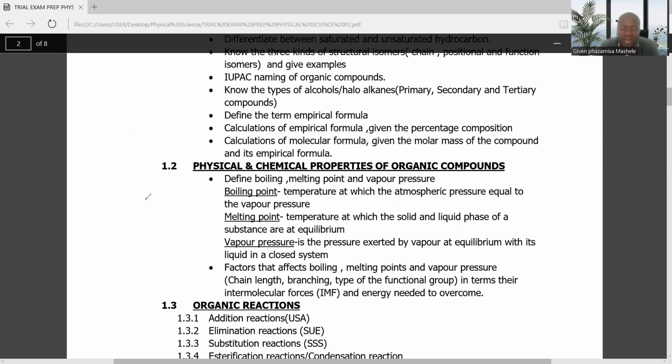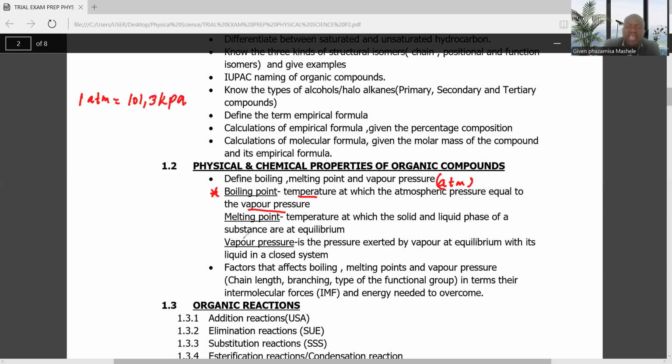Number one, a boiling point is the temperature at which the atmospheric pressure is equal to the vapor pressure, which means that 1 atmosphere is equal to 101.3 kilopascals.